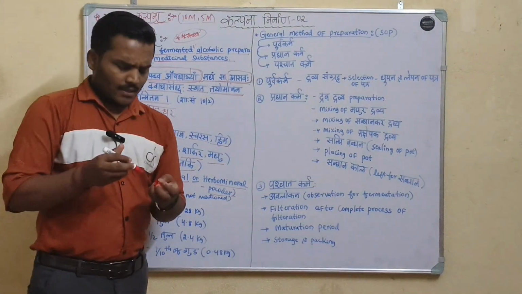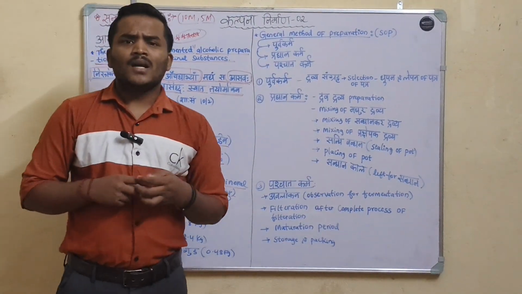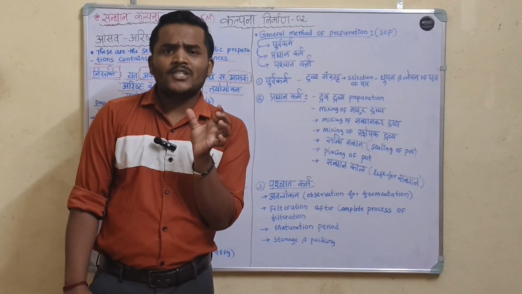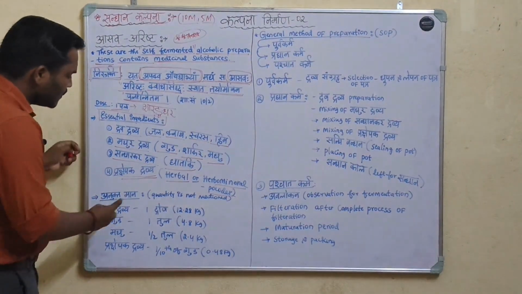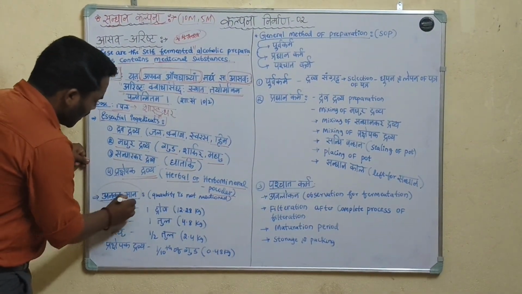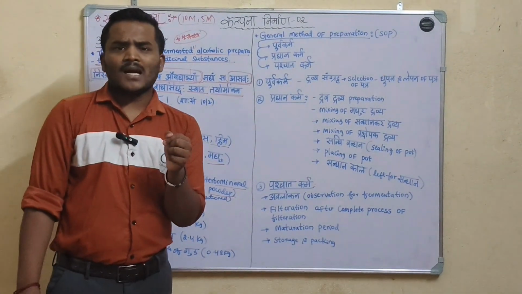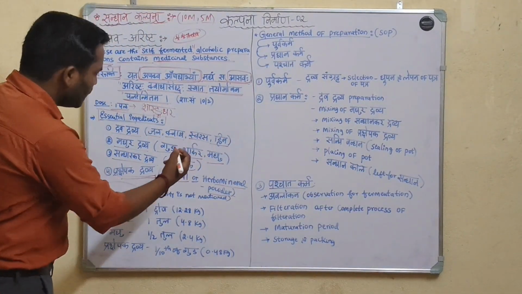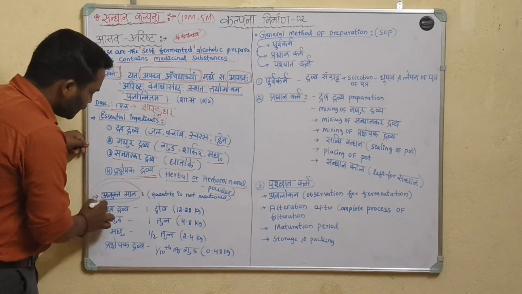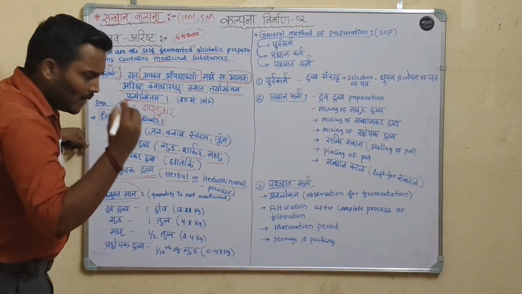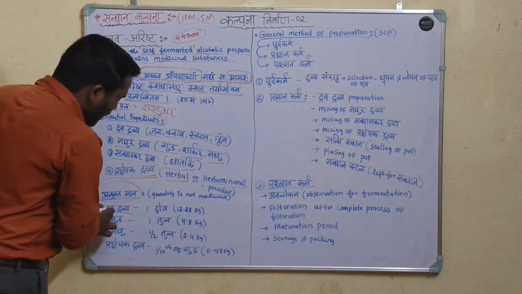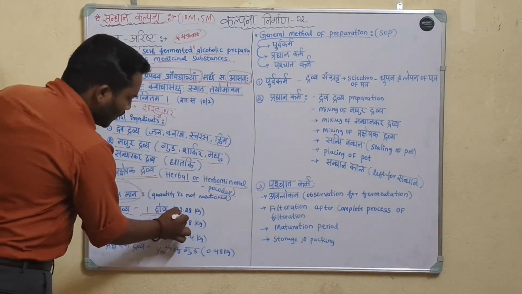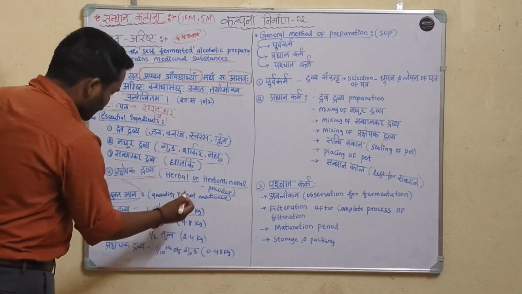Okay. In a preparation, when the quantity of the drugs or ingredients is not mentioned, then we use anuktamana. If the Dravya quantity is not mentioned, you can take it as 1 drona, which is equal to 12.28 kg.